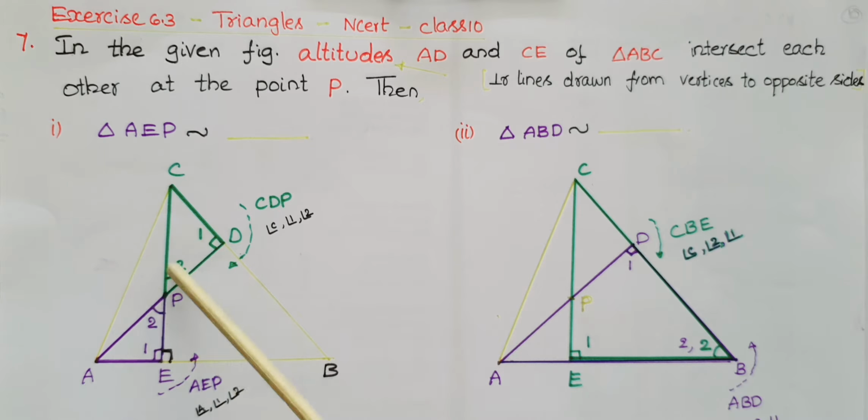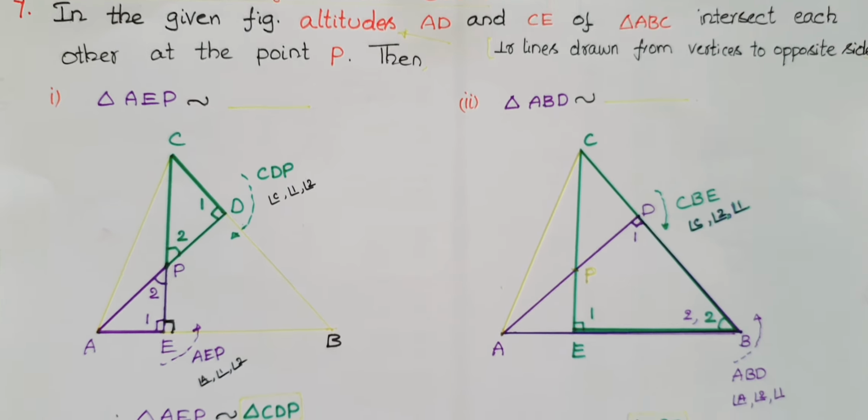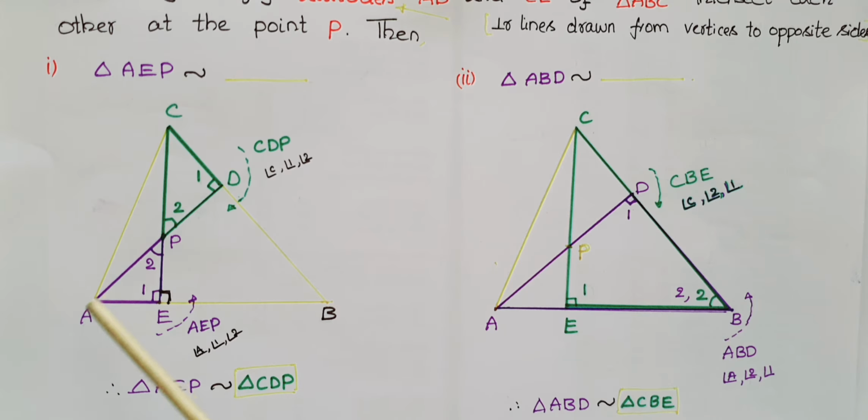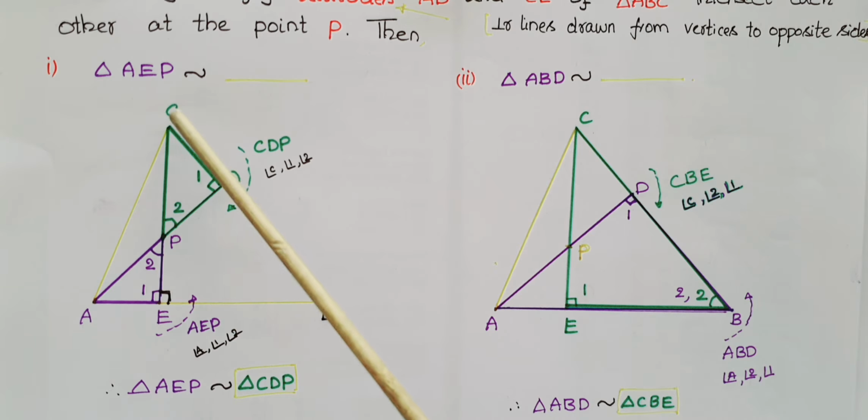So if you see here these two angles are vertically opposite angles. So those are equal, and here this is 90 degrees and this is also 90 degrees. So here angle 1, angle 2 are equal to corresponding angles of these two triangles. So these two triangles are similar by AA criteria. Therefore triangle AEP is similar to triangle CDP. If you write in this order A, 1, 2, then here also C, 1, 2. So triangle AEP is similar to triangle CDP.